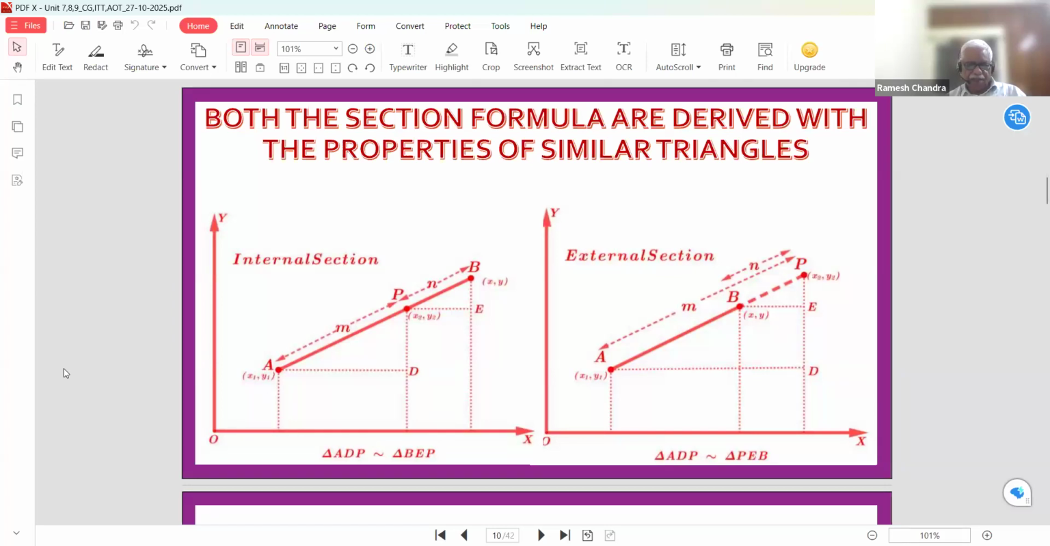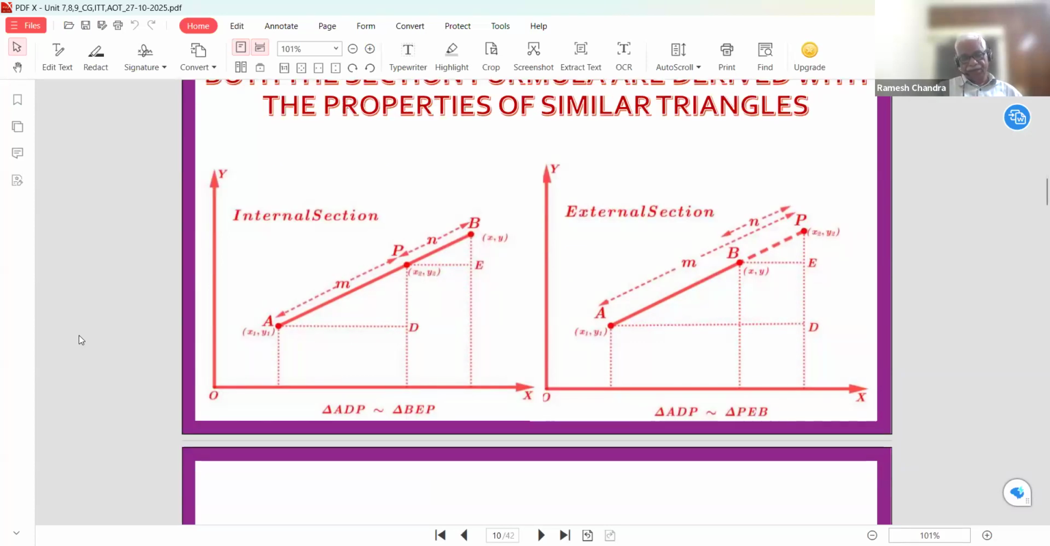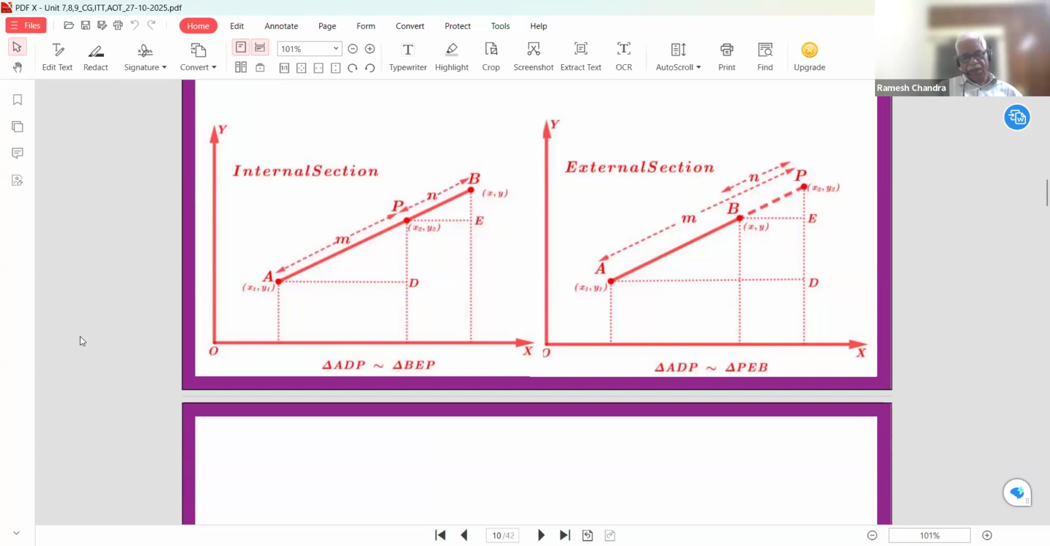And in the external section formula also, we used two similar triangles, ADP and BEP. Both are similar triangles, and with the properties of similar triangles, we derived the external section formula. So the property of similarity of triangles is very important.